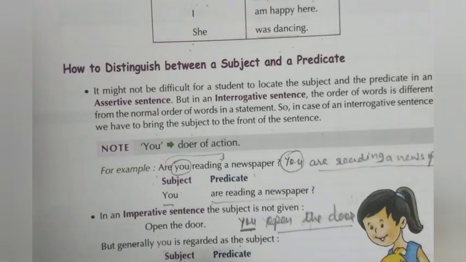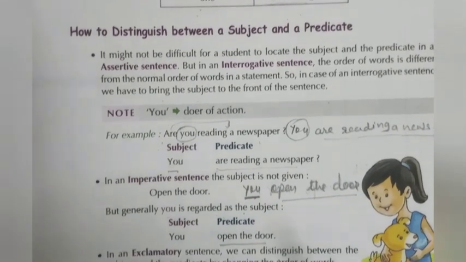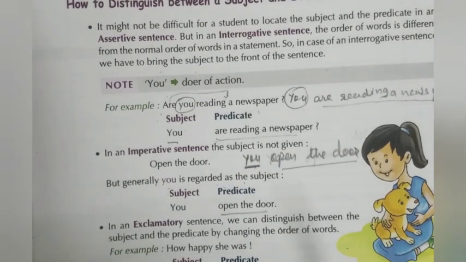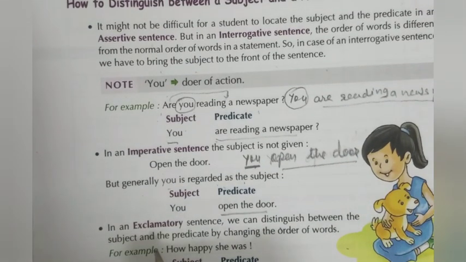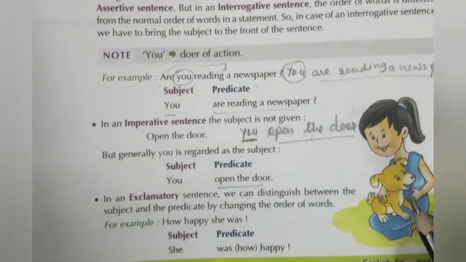In an exclamatory sentence, we can distinguish between the subject and the predicate by changing the order of the words. For example, how happy she was.